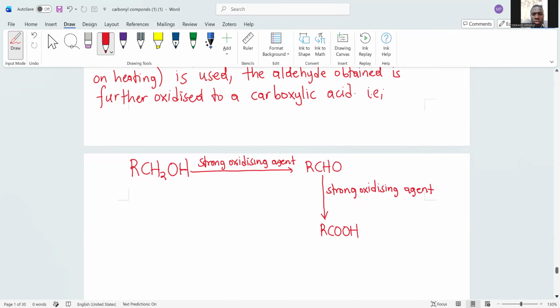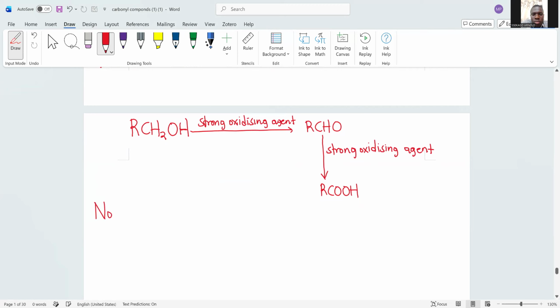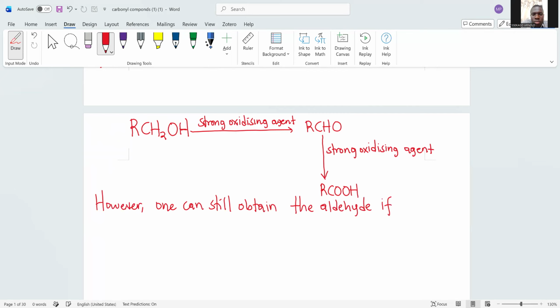However, it is also important to note that one can still obtain the aldehyde if fractional distillation of the obtained products is carried out.